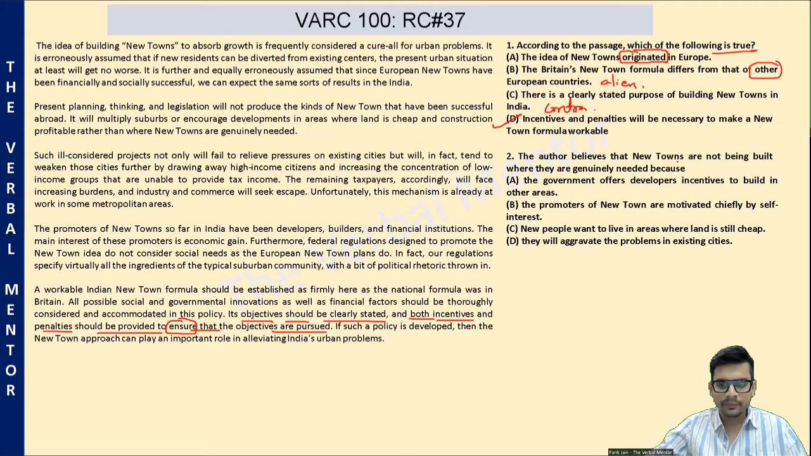Question 2. The author believes that new towns are not being built where they are genuinely needed. What is the reason why they are not being built in the places where they are genuinely needed? In the second last paragraph, he had said the promoters of new towns so far in India have been developers, builders, and financial institutions, and their main interest is economic gain, profit. So they are driven by economic motives. That's one reason why new towns are not being built where they're genuinely needed. So the correct answer has to be option B, a direct question. No rocket science here.